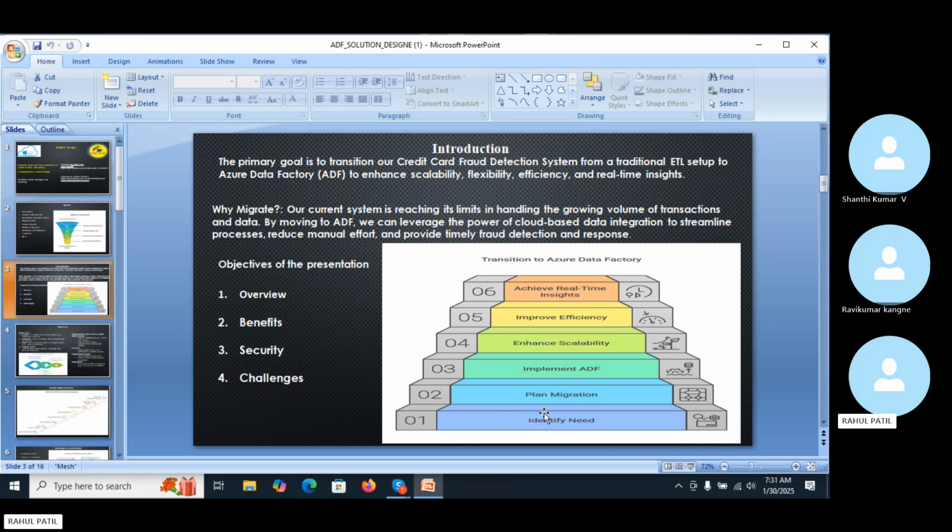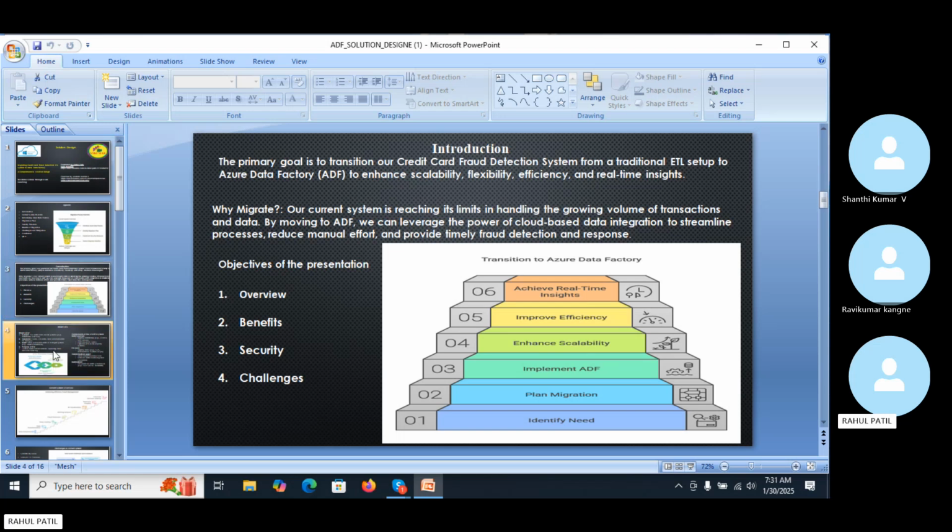We have to identify the needs, then plan for the migration, implement ADF, enhance scalability, improve efficiency, and achieve goals. Our goal is to transfer the old legacy ETL process to the new Azure Data Factory, and with the help of Azure Power BI, make dashboards and take data-driven decisions from those dashboards, which will be helpful in our current business environment.